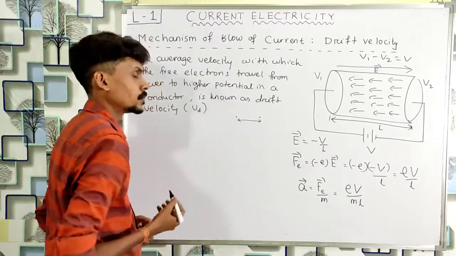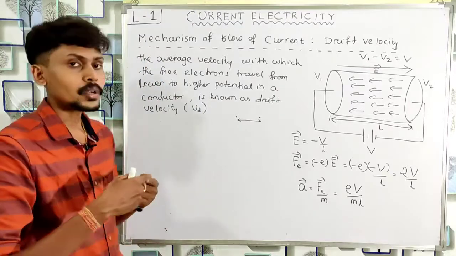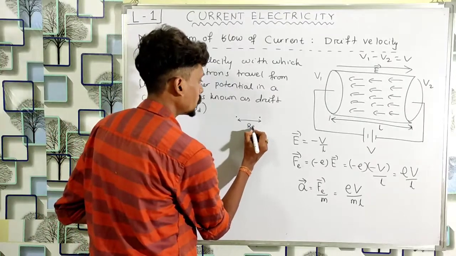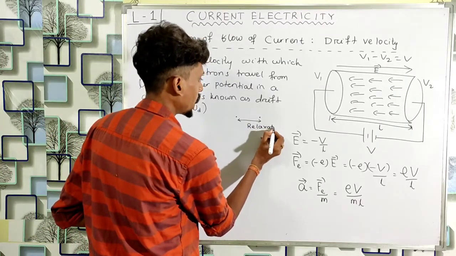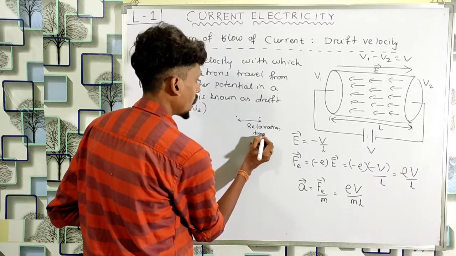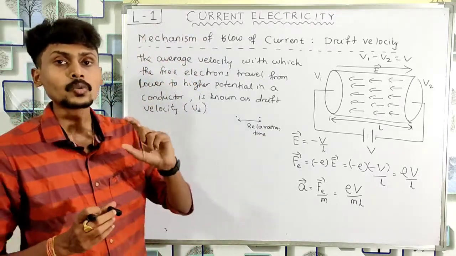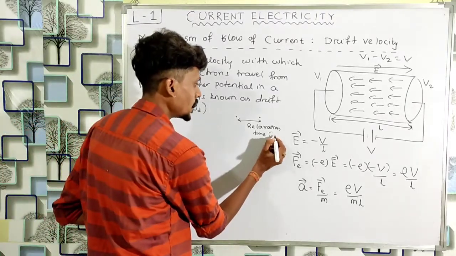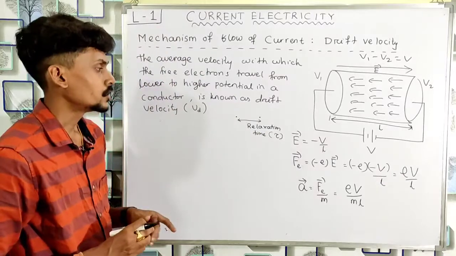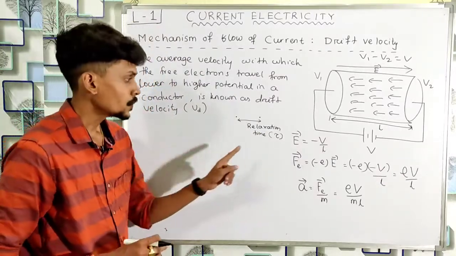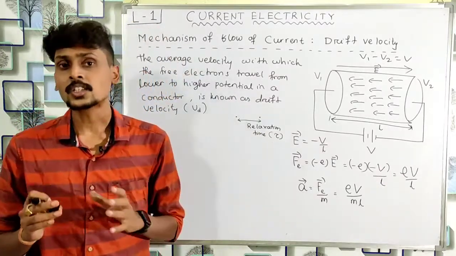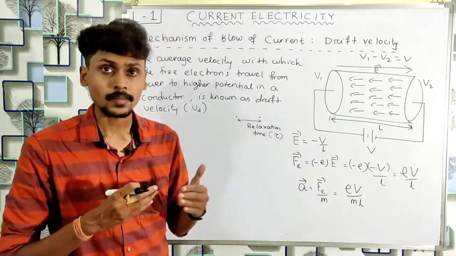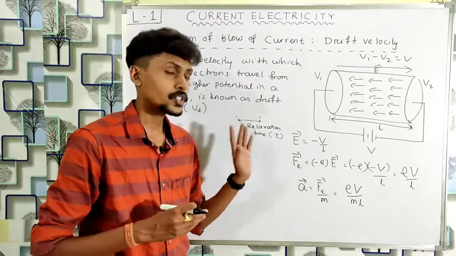This time interval between two consecutive collisions is known as the relaxation time. Relaxation time means the time interval available for the electron between two consecutive collisions. Is that clear? The symbol for the relaxation time is tau. It means for this time interval, the electron is free from any kind of collision. It means the electron is continuously accelerated for this time tau.